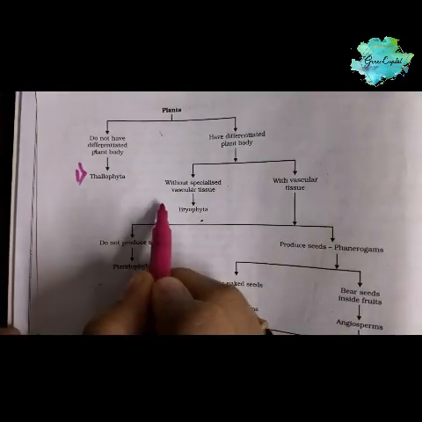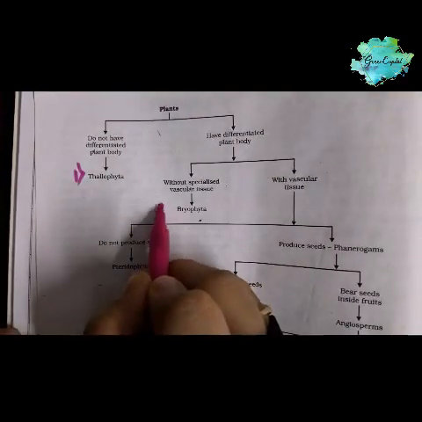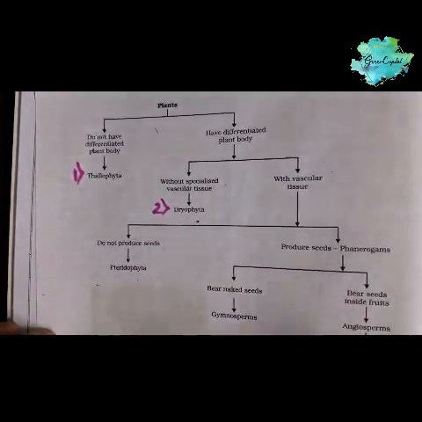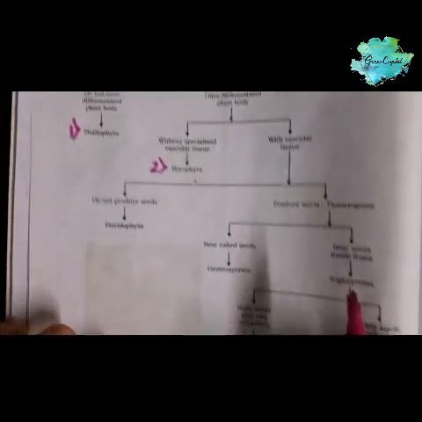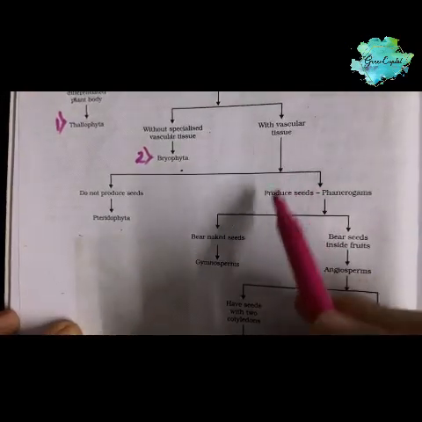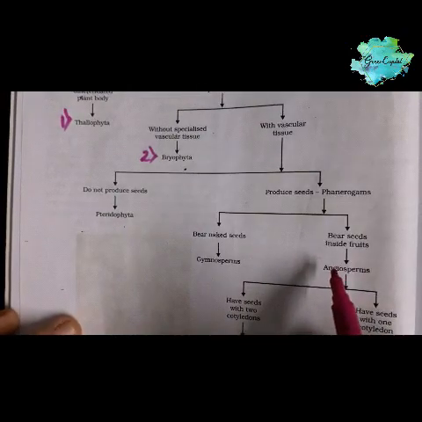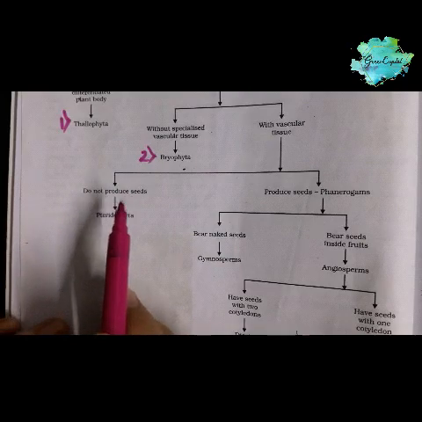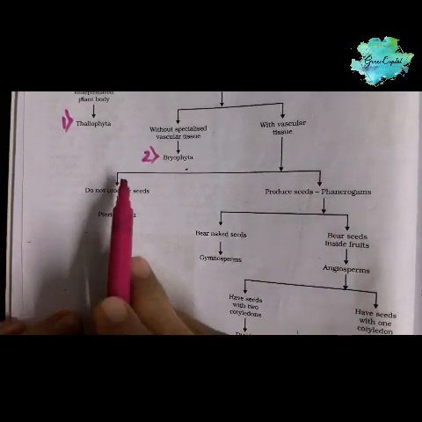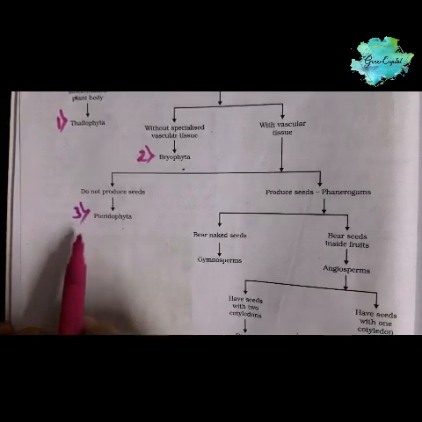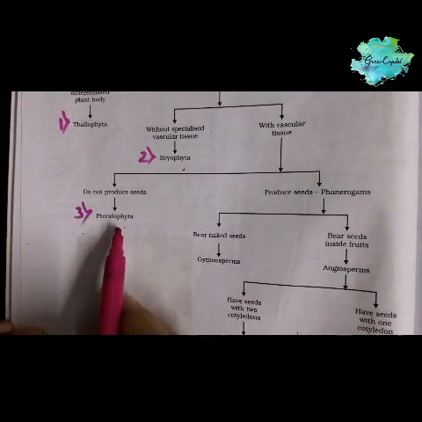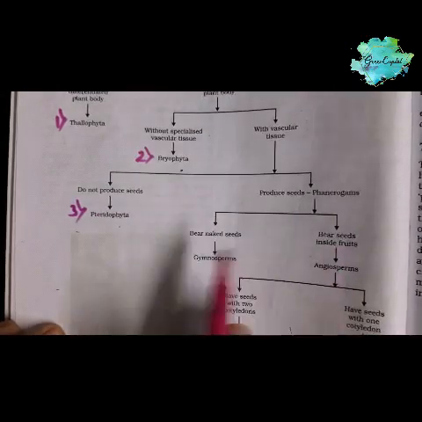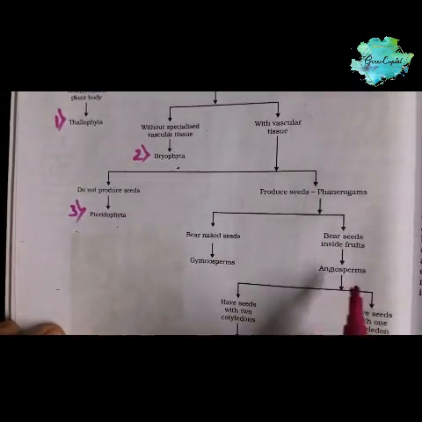The second division is Bryophyta, and with vascular tissue again come the remaining 3: Pteridophyta, Gymnosperm and Angiosperm. Then, whether they bear seed or do not bear seed: Pteridophyta do not bear any seeds, while Gymnosperm and Angiosperm bear seeds, but whether the seed is enclosed in a fruit or naked depends.